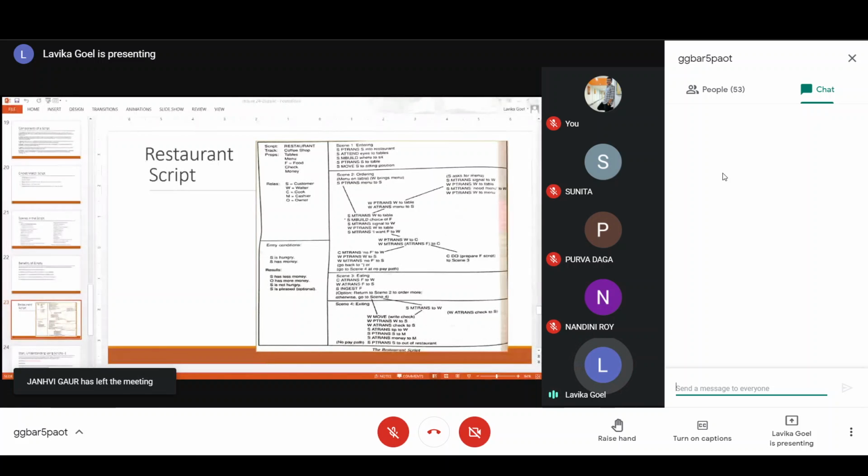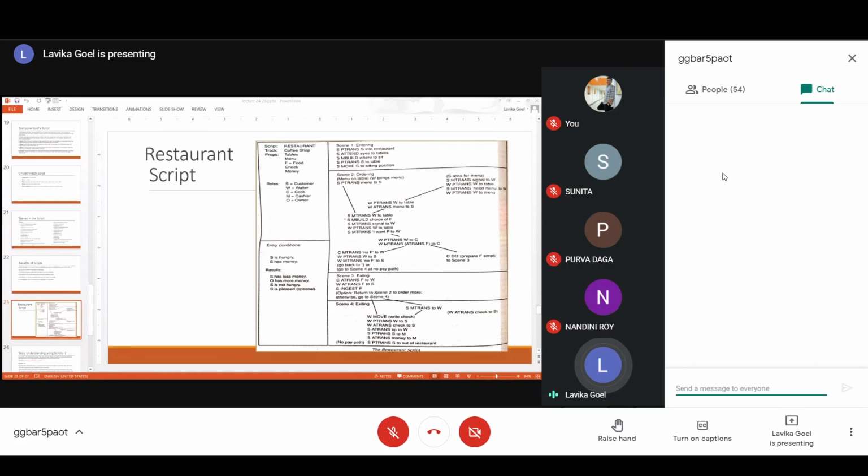Now he has taken the menu, and this arrow, this line indicates the next step. The next step is S M trans W to table. M trans is the primitive action for telling. S tells W, the waiter. S is the customer. So S M trans W to table: he is now asking the waiter to come to the table. That's why it is written S M trans W to table, meaning S tells the waiter to come to the table.